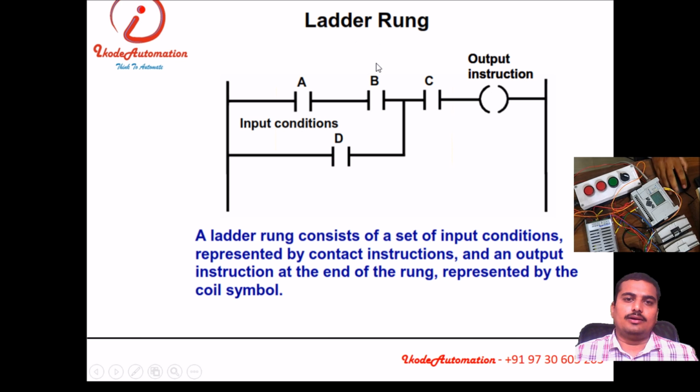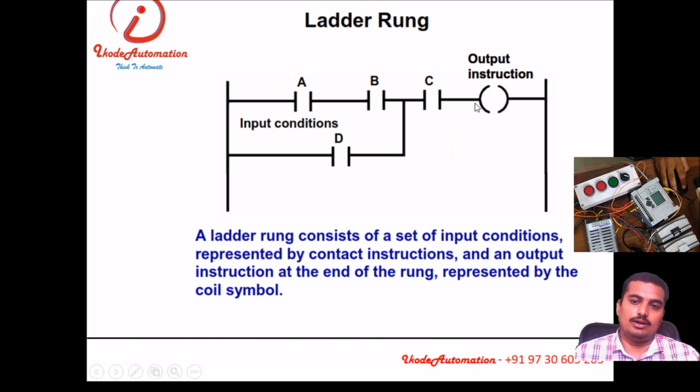Okay, then the ladder rung. This is a rung, this is a rail, and it has a combination of inputs we can put over here. A combination of series, parallel, or a combination of series and parallel we can put over here, and this is the output instruction.